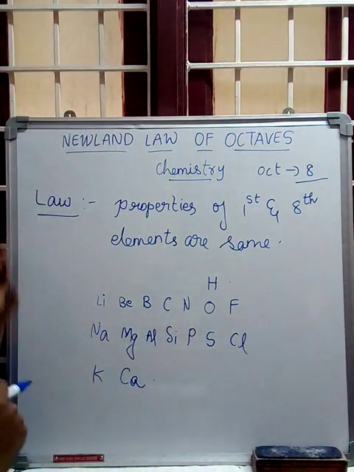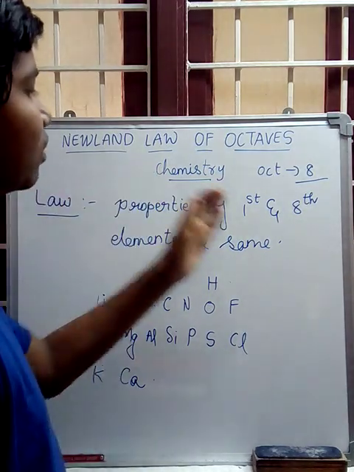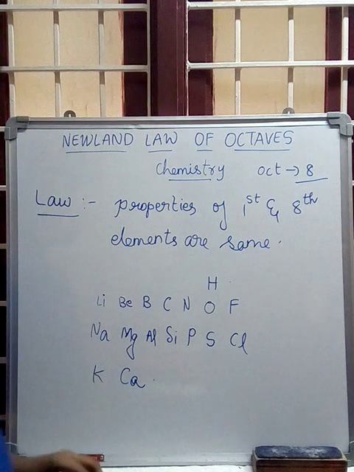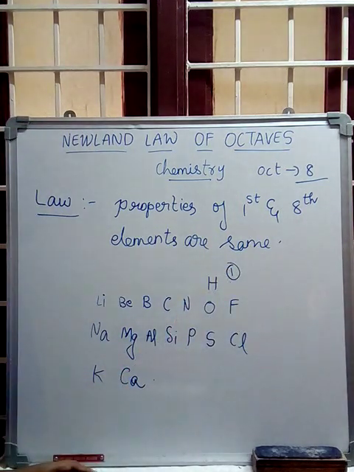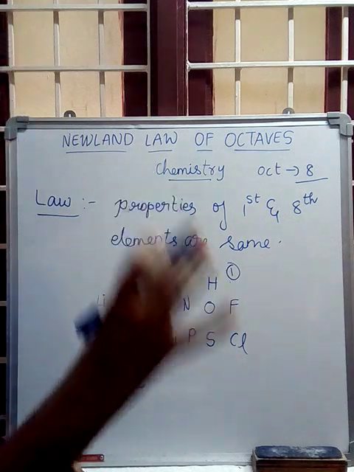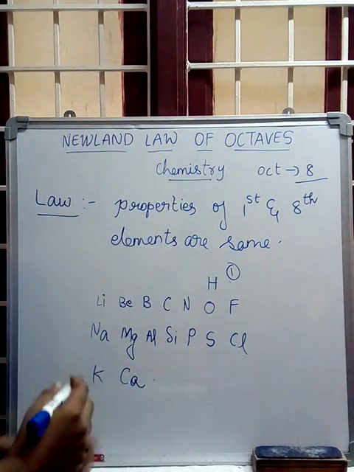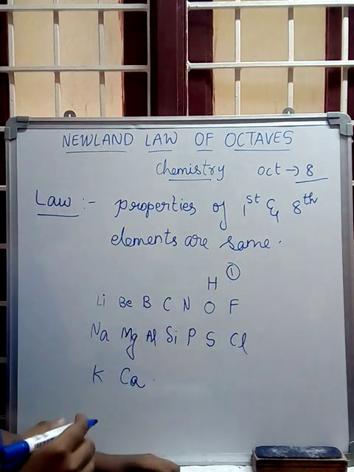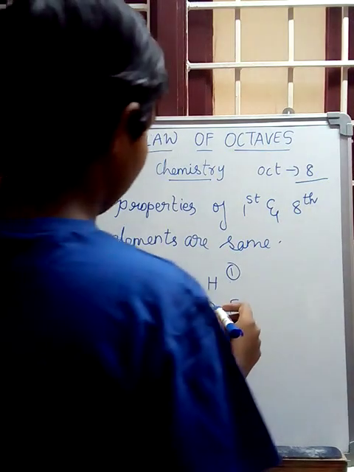Now, by the law, the properties of the first and eighth elements are the same. Think of this as the first element, give a gap of the remaining 7 elements, and next choose the eighth element. H is 1, and atomic number 8 is oxygen.